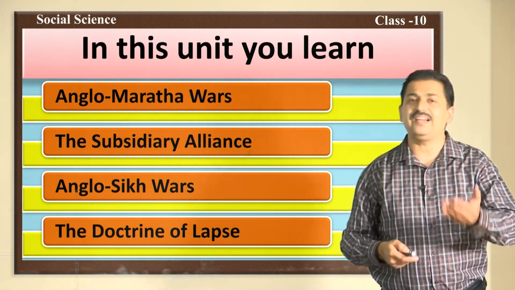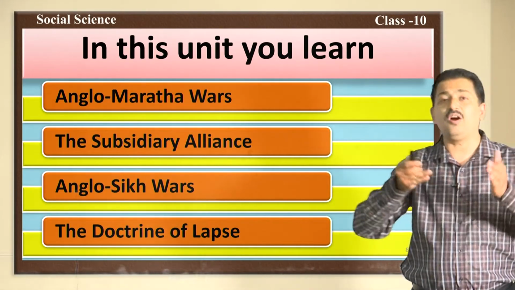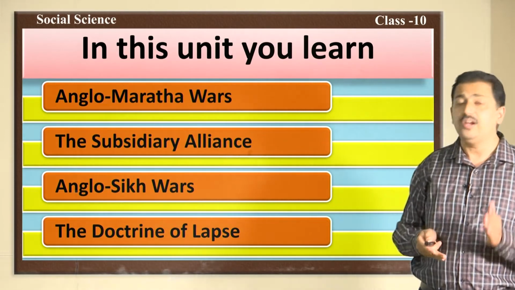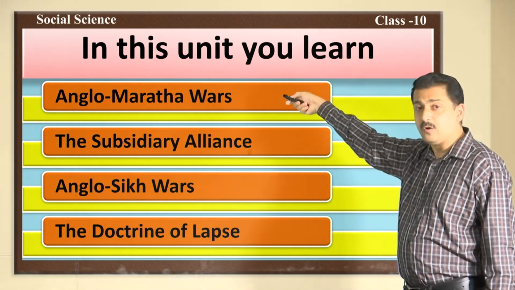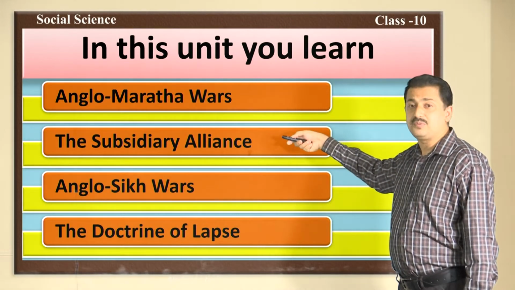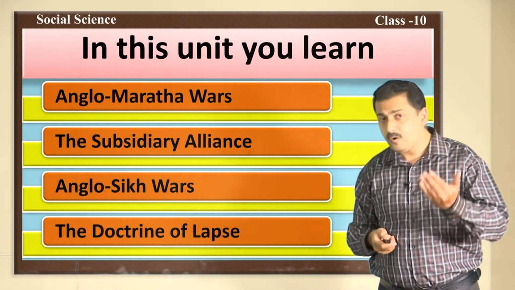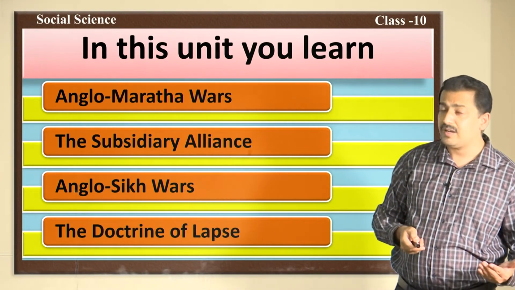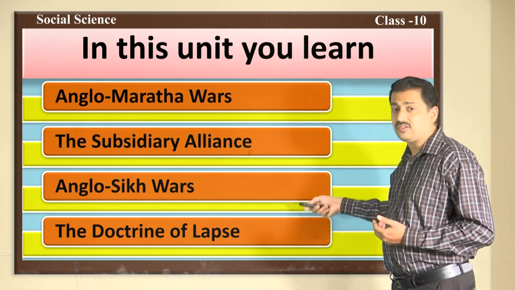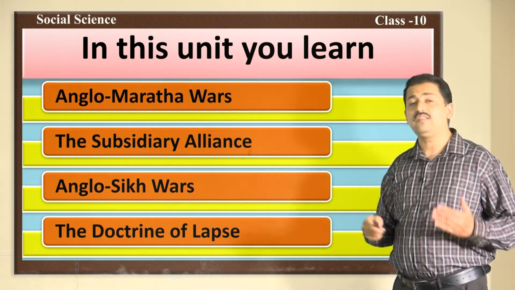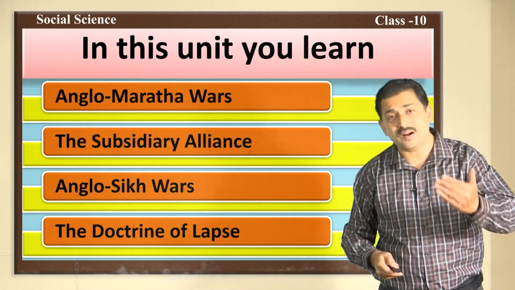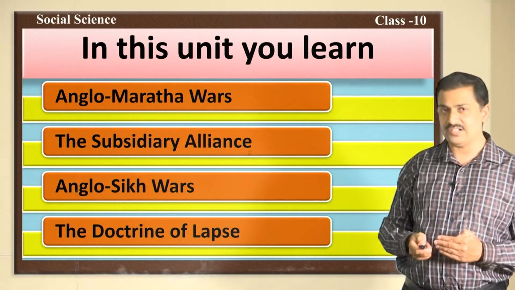As I said in the introduction, this lesson will be taught in two parts, and today you are going to learn the first Anglo-Maratha war and also the subsidiary alliance. The remaining concepts, I mean the second Anglo-Maratha war, the third Anglo-Maratha war, Anglo-Sikh wars and the doctrine of lapse, you will study in the second part of this lesson. Hope you have understood this.